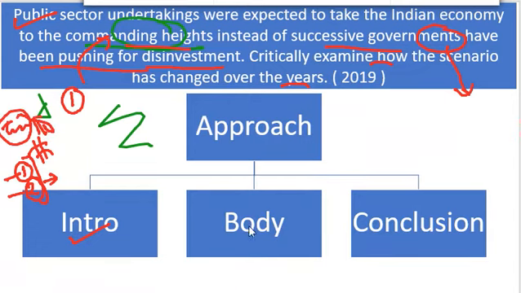I hope you are getting it. Apart from that, insofar as the body is concerned, you have to divide the body in two parts. The first part you will talk about the commanding height, meaning the expectation of taking the Indian economy to the commanding height. Why was there that expectation? You have to analyze and elaborate that expectation. So you can give the first subheading over here, and talk about what the expected outcomes were of taking it to the commanding heights.